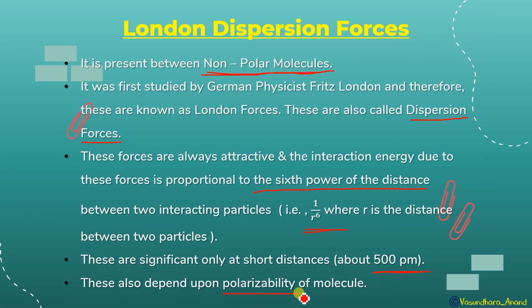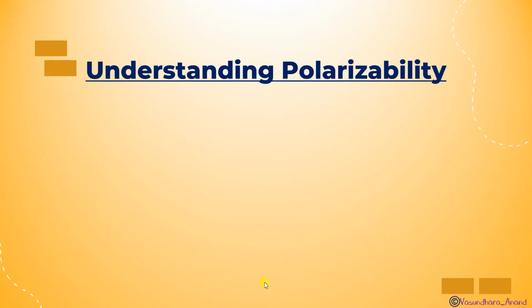What is polarizability and polarization? Polarization is the tendency of a cation to distort an anion, while polarizability is the tendency of an ion to be attracted towards the cation. Got it? Polarizability is always for an ion, and this is the tendency to get attracted towards the cation. And polarization is the property of the cation due to which it attracts the anion towards itself. Okay, so next thing, understanding polarizability.